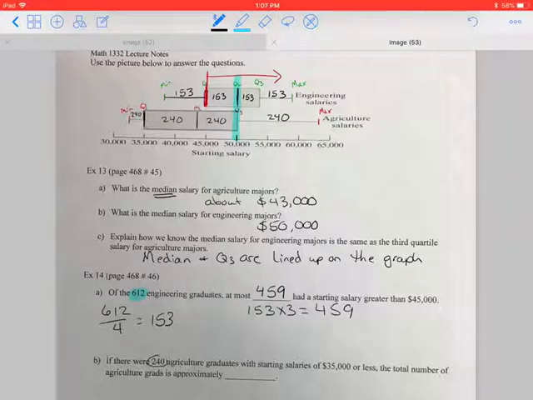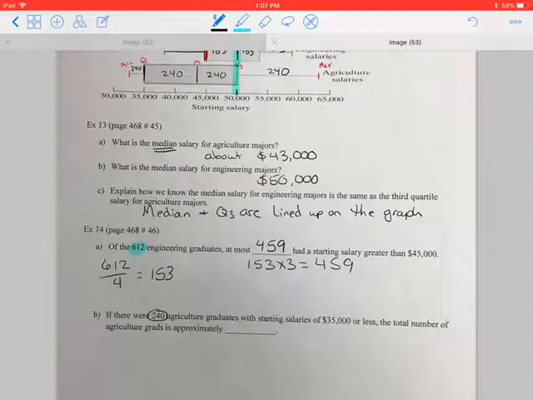So basically they're asking us for one little section and they're telling us it's 240. So then if I wanted the total number of graduates, I know I have 4 groups of 240, which would be 960.